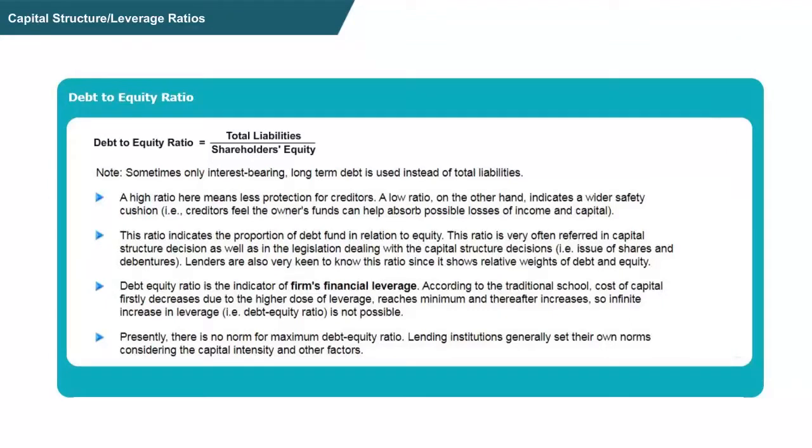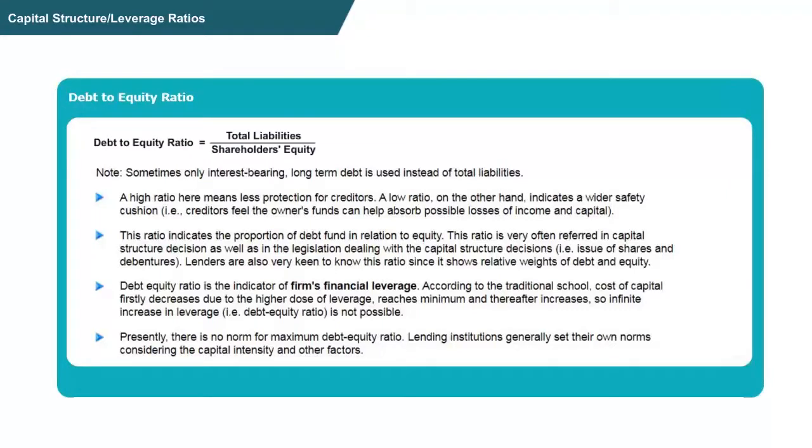This ratio indicates how much debt is involved and how much equity is involved. It is very often referred to in capital structure decisions as well as in legislation dealing with capital structure decisions. That is, how many shares are to be issued and how many debentures are to be issued. Lenders are also very keen to know this ratio as it shows the relative weight of debt and equity. Debt equity ratio is an indicator of the firm's financial leverage.